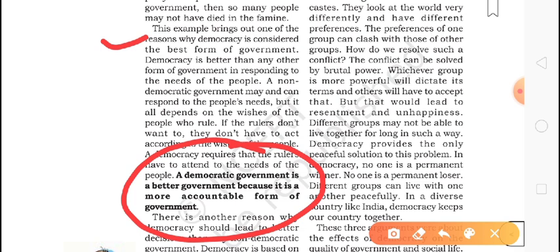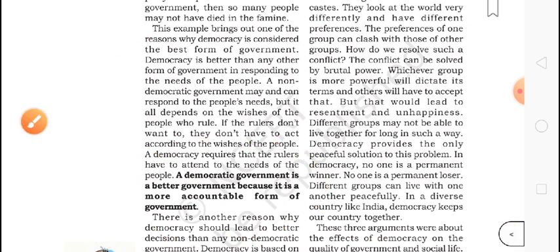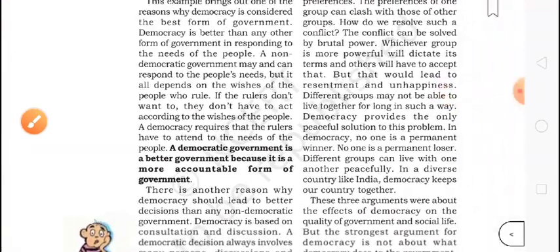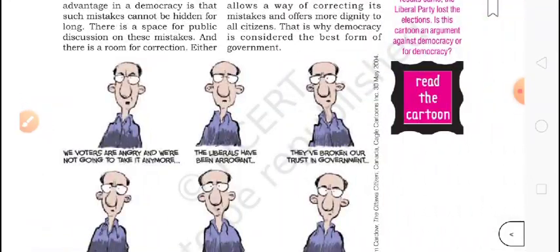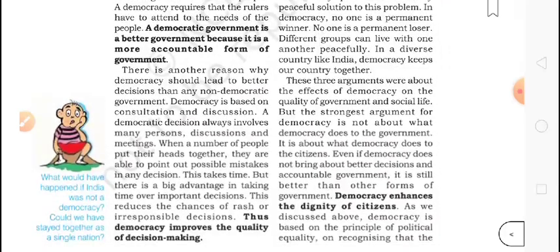Accountable means responsible. If something happens to their citizens, they have to respond, they have to answer for that. So this is one argument for democracy.